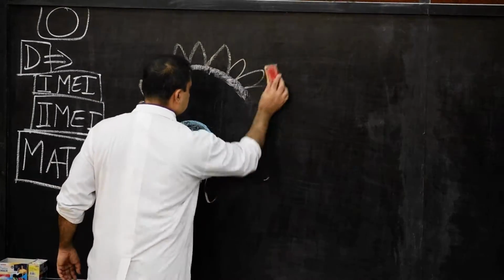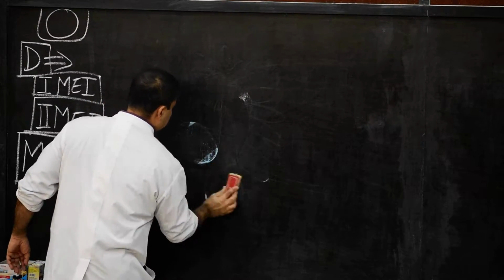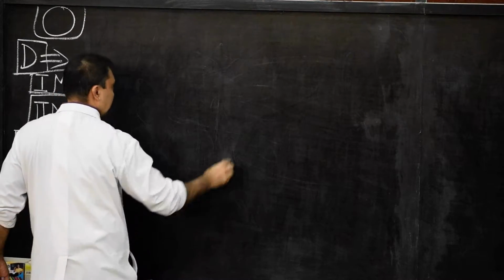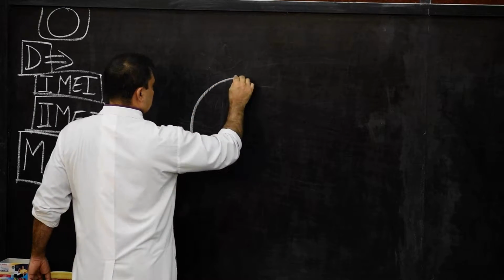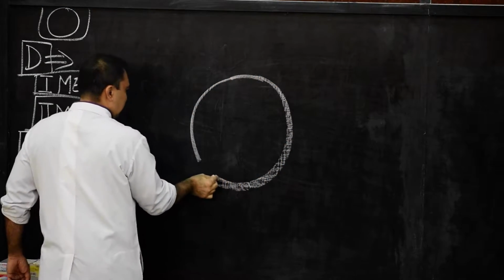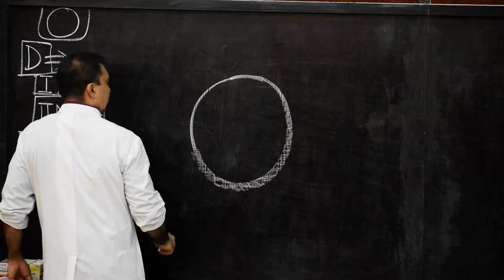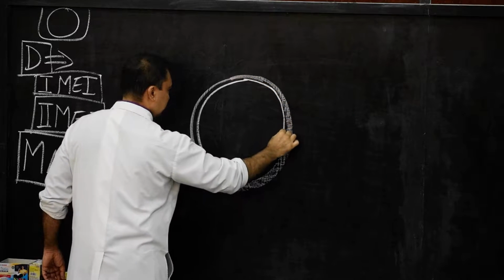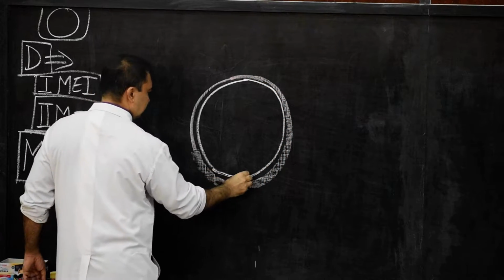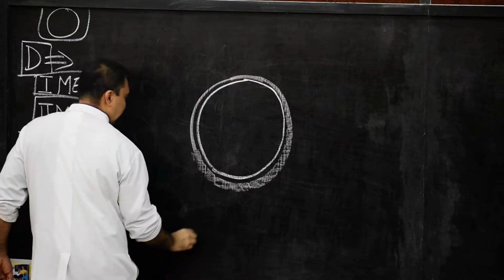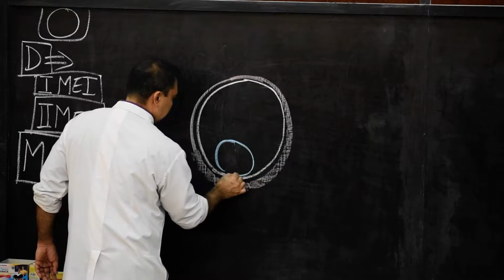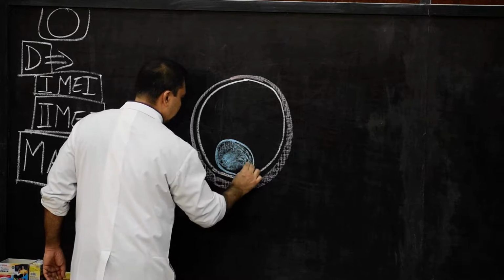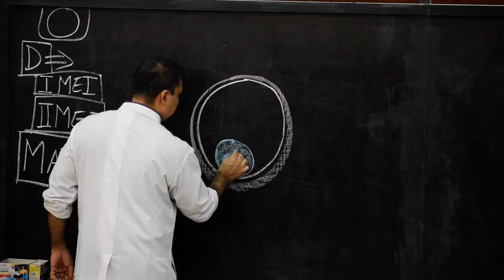So here I will rub this, and I will show once again the second stage diagram. First we need to show the zona pellucida, and inside the zona pellucida, the primary oocyte, the cell membrane of the primary oocyte, and inside there will be this nucleus, which is eccentrically placed in the primary oocyte.